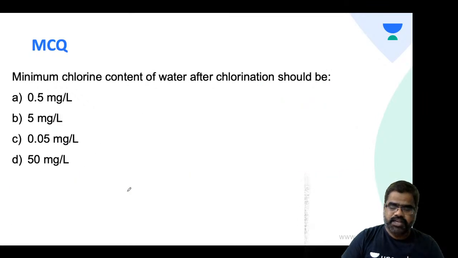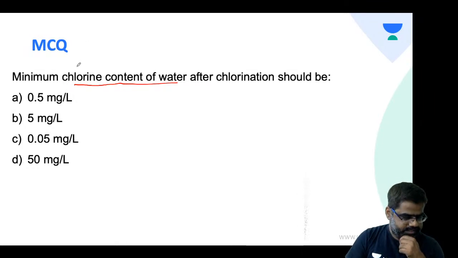Now, let's take the third question. Minimum chlorine content of water after chlorination should be. Let's be fast. How much chlorine content do you want in the water? Is it 0.5, 5, 0.05 or 50 milligram per liter? Just try, students. Deepesh, Sanam has answered 0.5 milligram per liter.